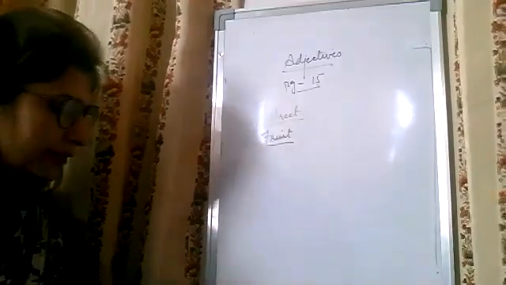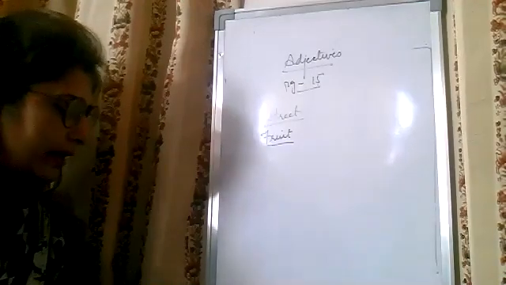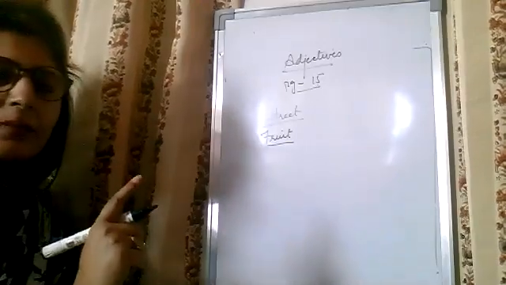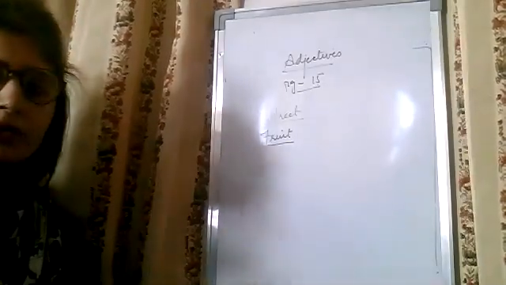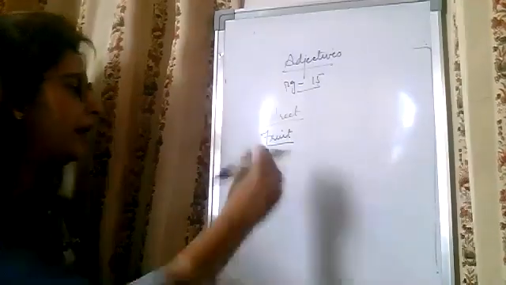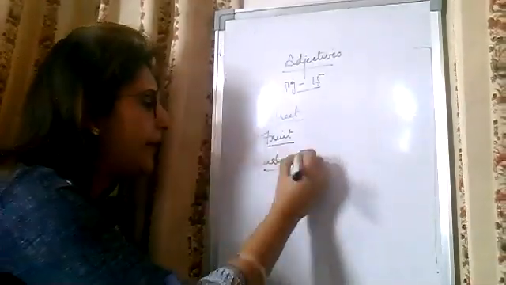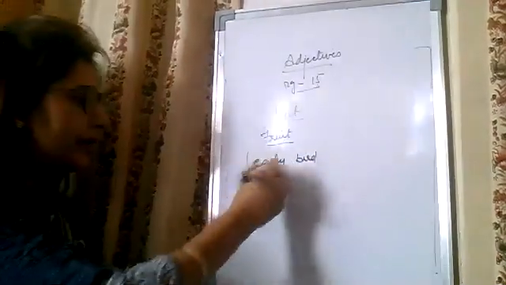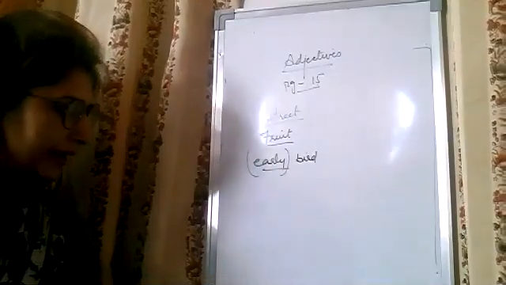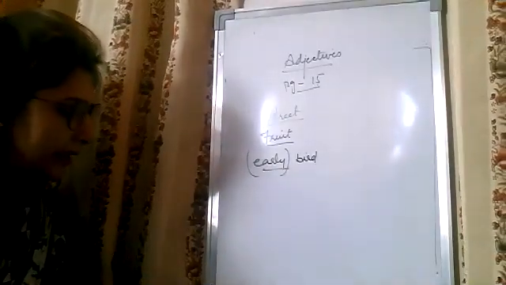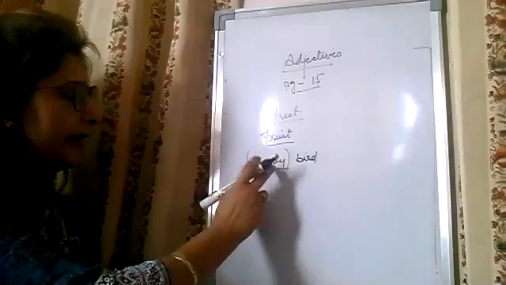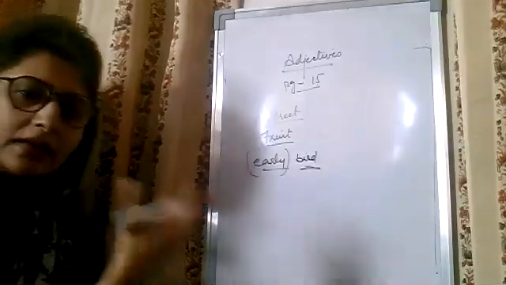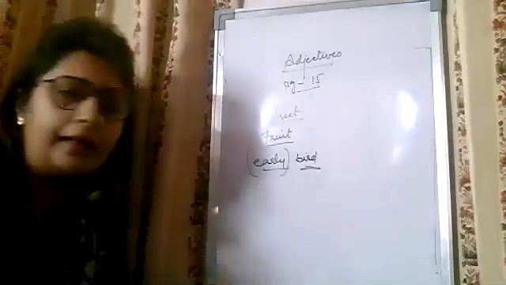Some of the adjectives, whenever ly is added to them, act not as adverbs but as adjectives. For example, early. If I say he is an early bird, it means he wakes up early in the morning. Otherwise, early alone is an adverb, but when it is used with a noun, it turns out to be an adjective.